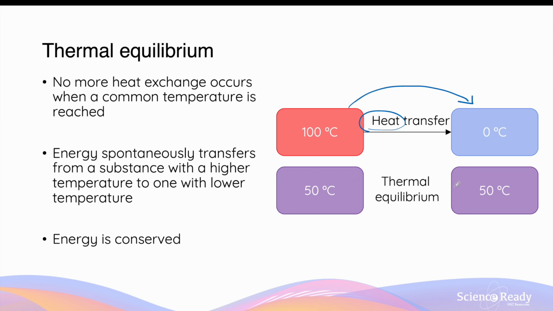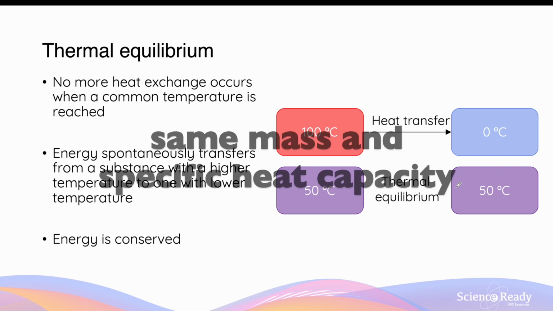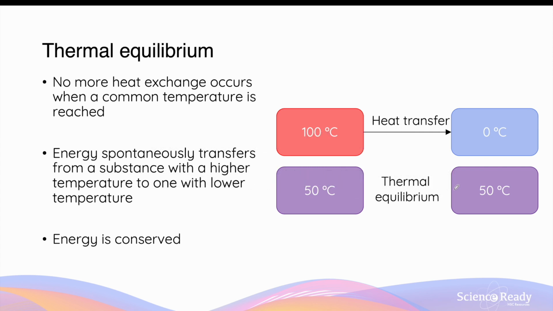same temperature. In an isolated system, the total amount of energy before and after the heat transfer should be conserved by the law of conservation of energy. However, it's important to understand that although at thermal equilibrium the two systems will share the same temperature, the final temperature is not necessarily always an average of the initial temperatures of the two systems. This is only the case if the two substances involved in the heat transfer have the same mass and specific heat capacity. We'll discuss this in more detail later on in the video.